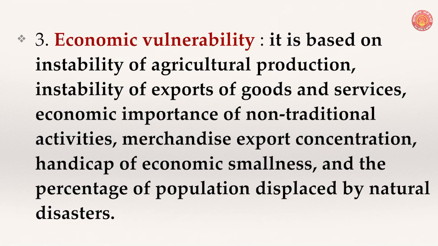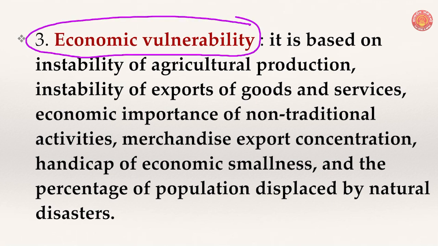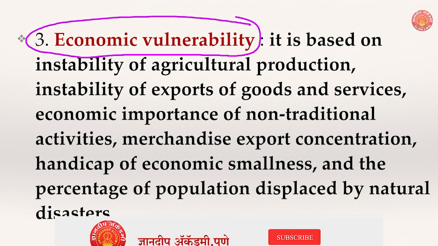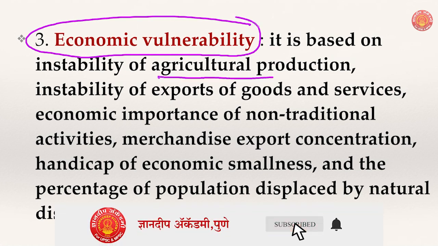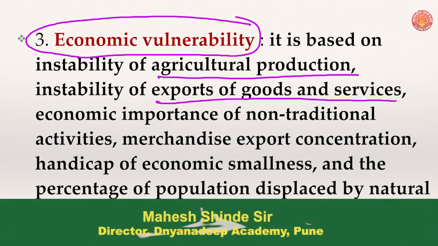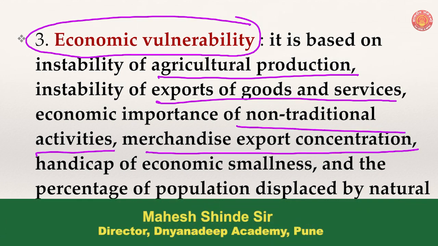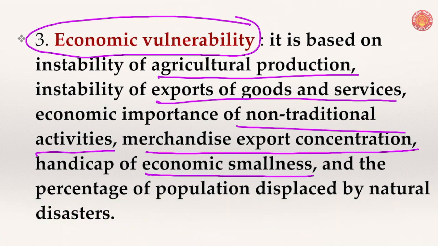The third important criterion is economic vulnerability. Economic vulnerability of a country is counted based on instability in various sectors of the economy, like instability of agricultural production, instability of export of goods and services, economic importance of non-traditional activities, merchandise export concentration, handicap of economic smallness, and the percentage of population displaced by natural disasters. Whenever economic smallness is there, it reduces economies of scale and that country has to purchase everything at more costly prices.